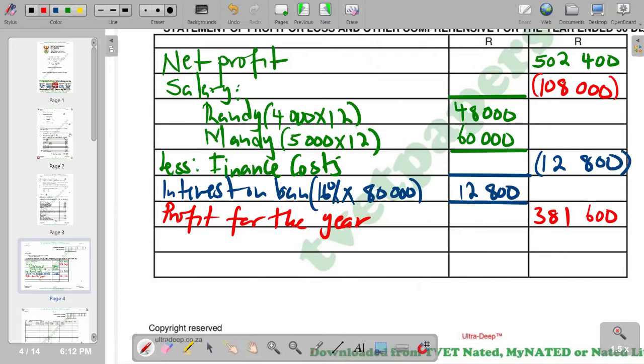Then I will check for other comprehensive income for the year. So we check if we have got other comprehensive income in the question, but in this question, we do not have such. So you can just put a dash. Then the final figure becomes the total comprehensive income for the year.